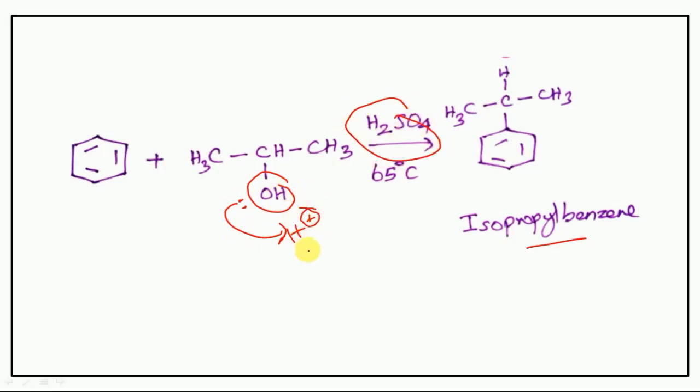So it will go away as a water molecule to generate the secondary carbocation. Okay, so like that. So we have to remember these are the points. This is the main points. Okay. So next one.